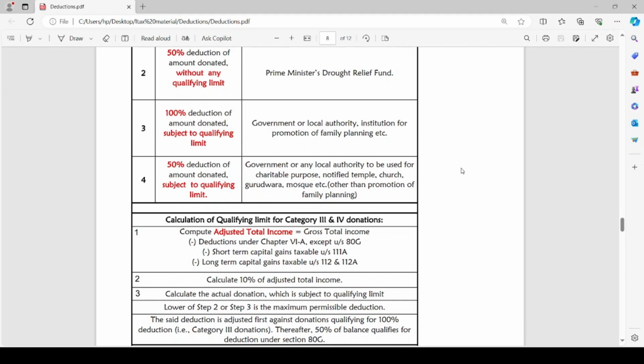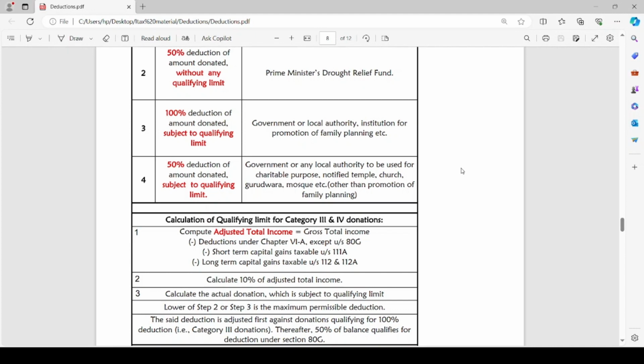After that, we have to reduce the short-term capital gains taxable under section 111A. We also have to deduct long-term capital gains taxable under section 112 and 112A. So, after deducting these 3 items from the gross total income, we will arrive at adjusted total income.